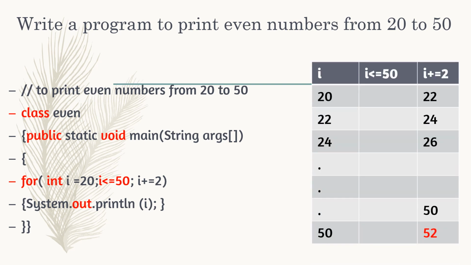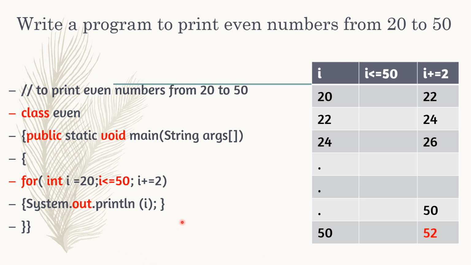So here we can see, write the command to print even numbers from 20 to 50. Class Even, public static void main String args, open the brace, and for int i = 20; starting number, i <= 50; ending number, and i += 2. That means a difference of 2. And System.out.println(i). Print means in one line, println means one below the other. 20, 22, 24 up to 50.